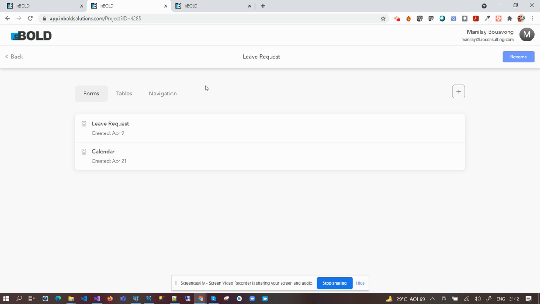If I request a leave and it is approved, only I can see my own leave on my calendar, not the other employees' leave.